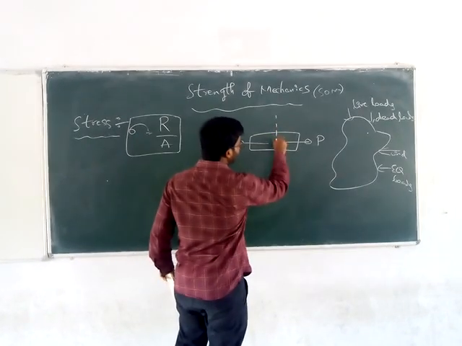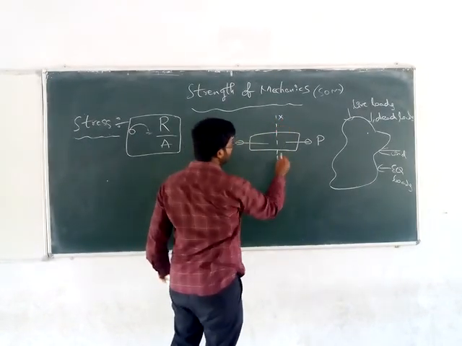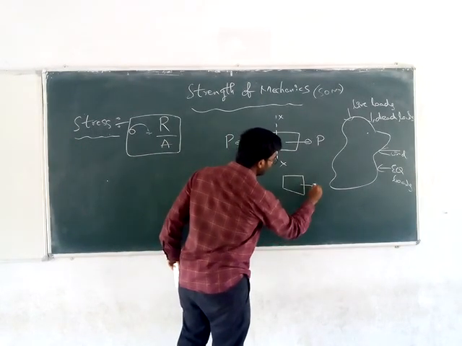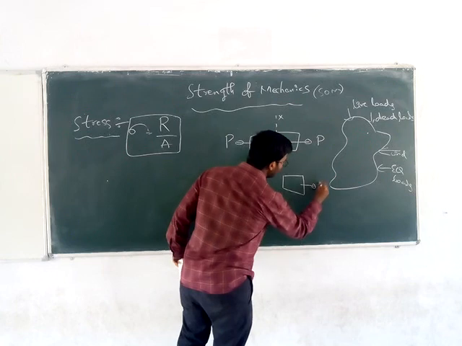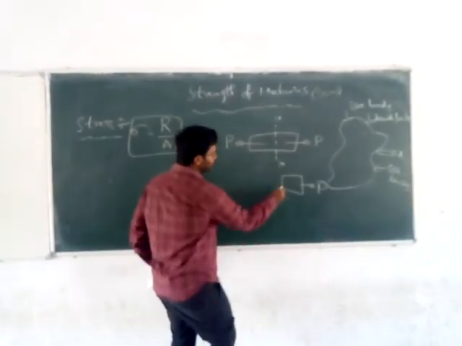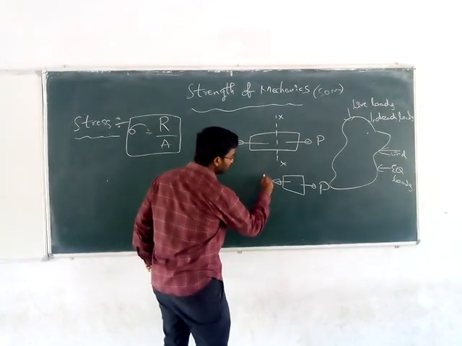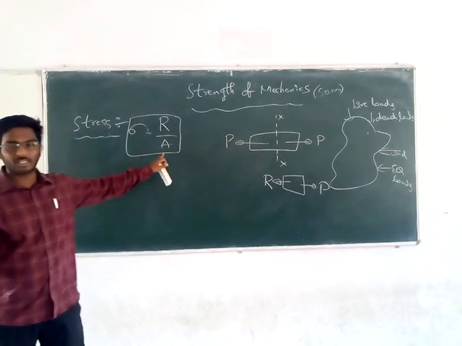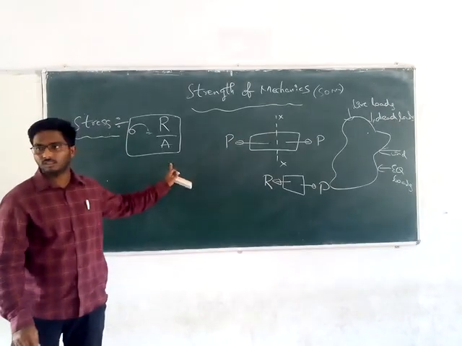I am cutting a section and drawing the free body diagram with the load P. To resist this P, we need one horizontal force here. This is nothing but the internal force developed, the resisting force. Stress is nothing but resisting force per unit area. That is the stress definition.